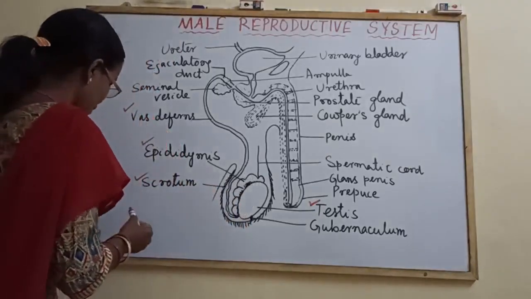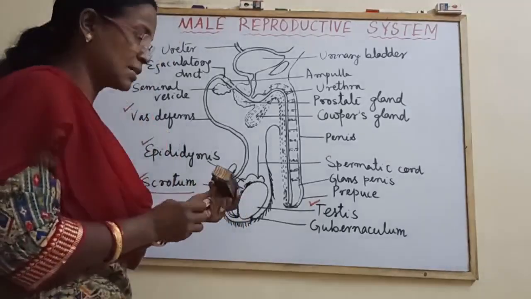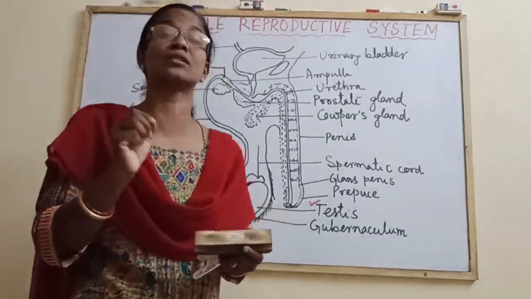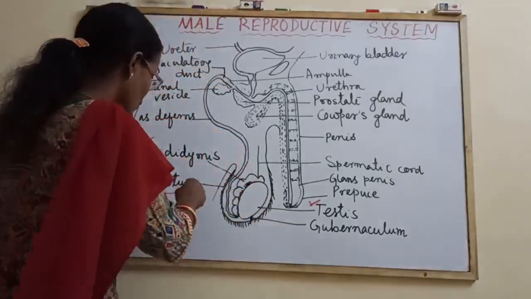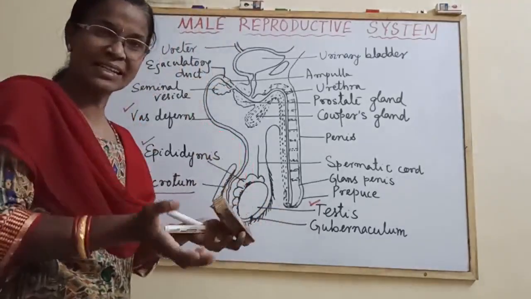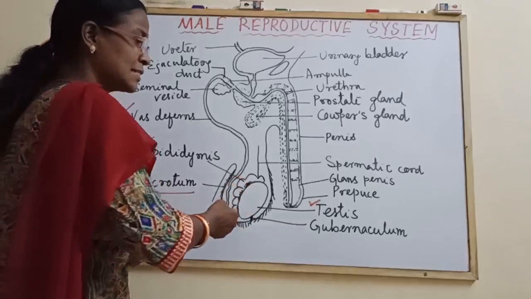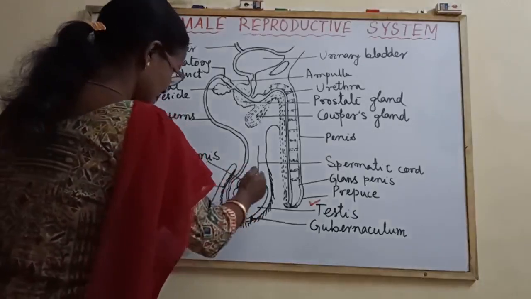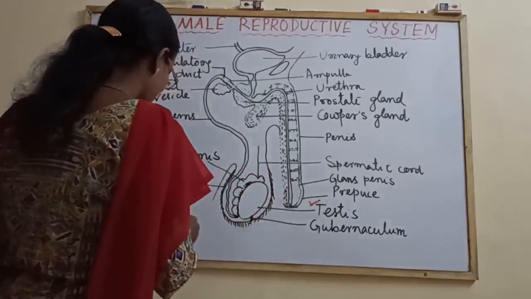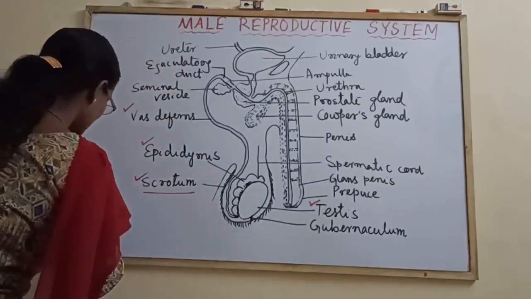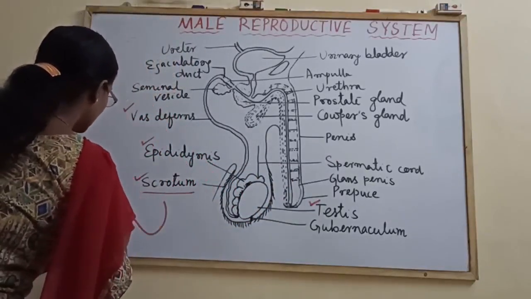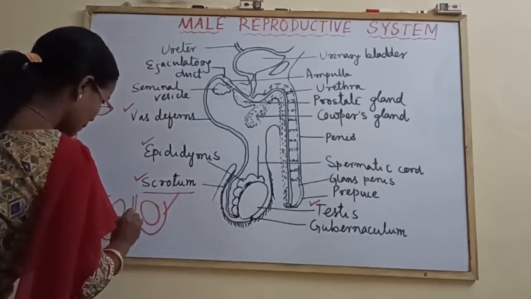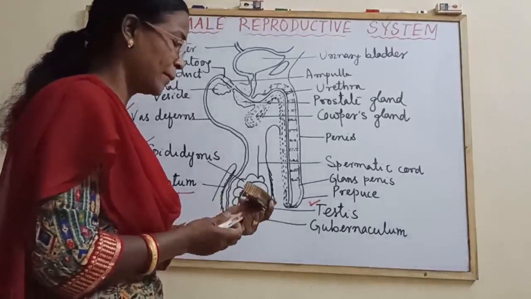It starts from the scrotal sac or scrotum. Sometimes the scrotal sac also comes as a short note question. The scrotal sac is nothing but a pigmented skin, and it is in between the 2 legs. The scrotum is separated by a partition. This partition is known as septum scroti. There are 2 testes, and this is the scrotum. Here the partition is septum scroti.